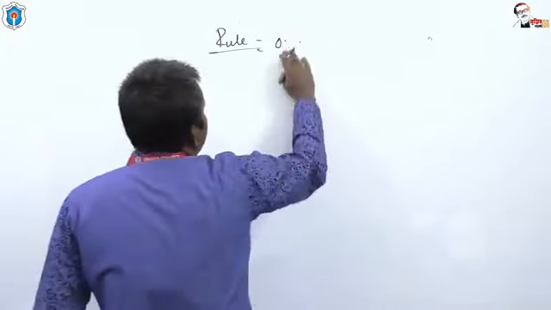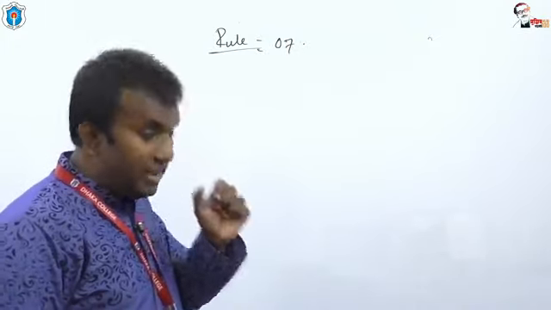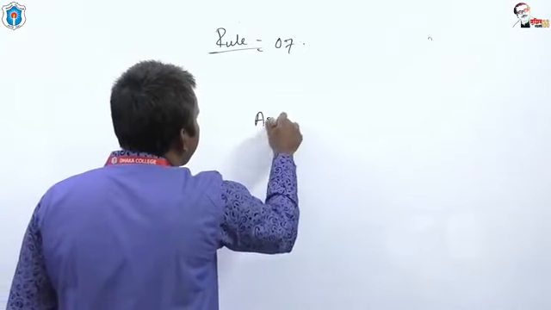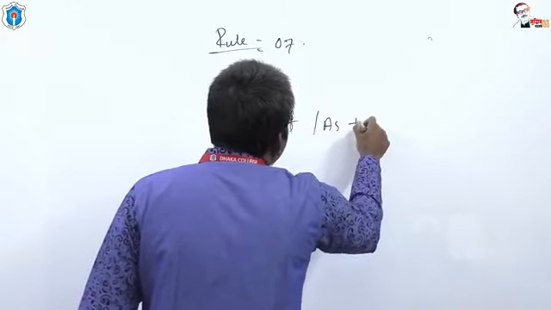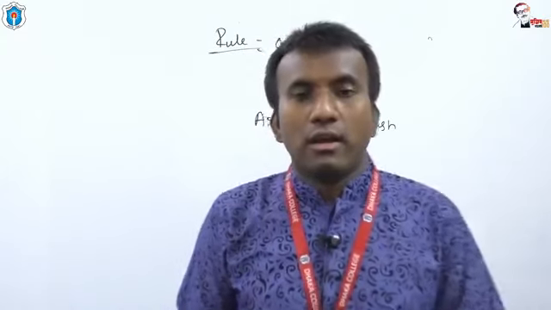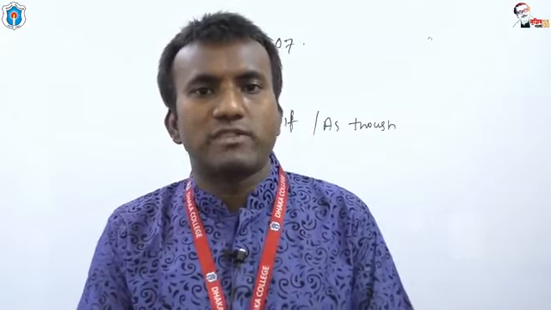For rule number 7, we need to learn the use of as if or as though. Dear students, this is very important for you, but before starting, I'd like to say something.